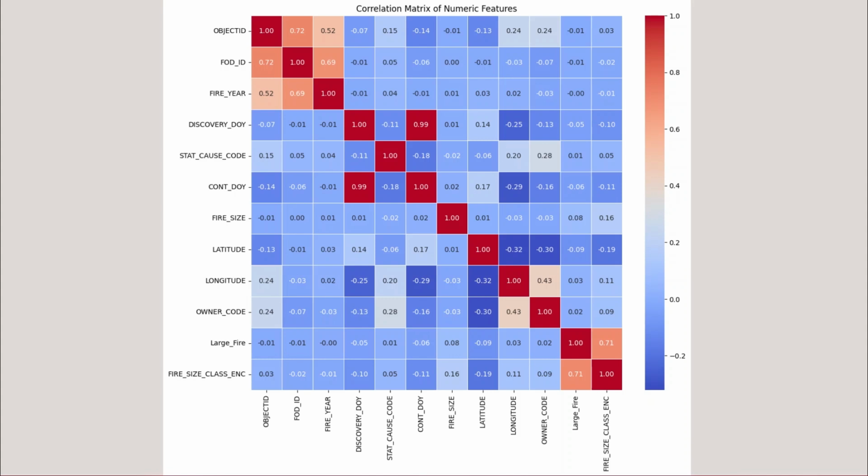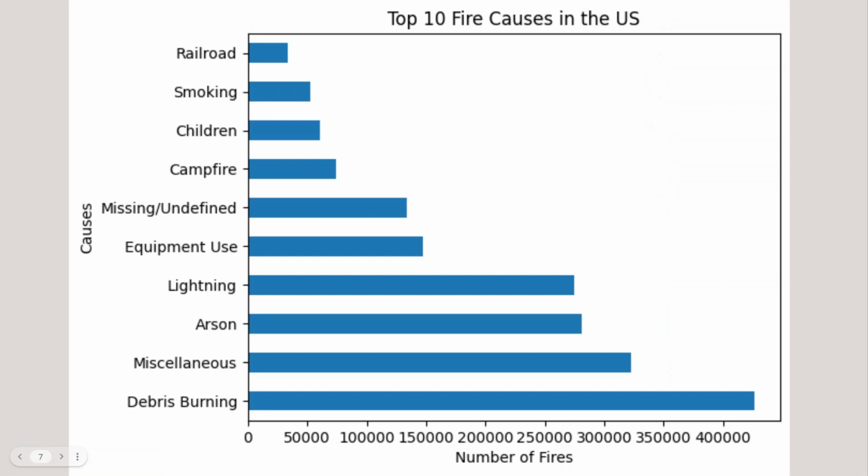This correlation matrix helped us identify relationships between various numerical features, guiding our subsequent model selection. Visualizing the top fire causes clearly showed the significant impact of human activities, with categories like debris burning and lightning being predominant.